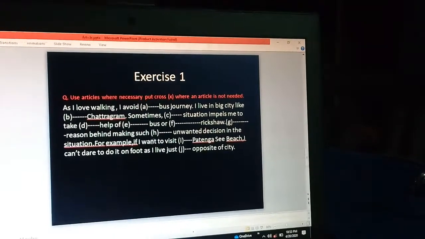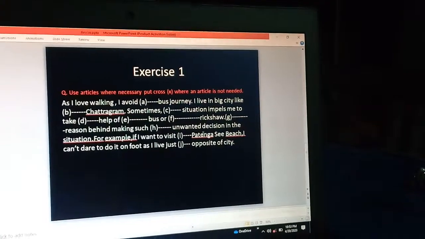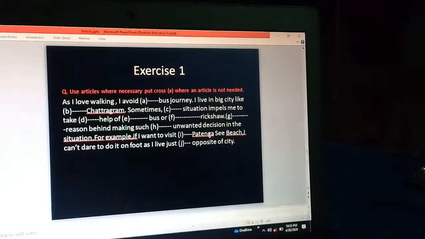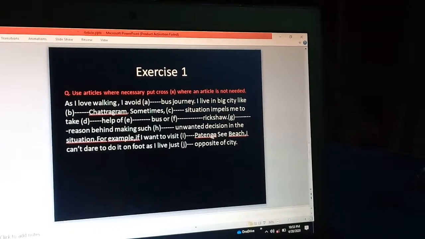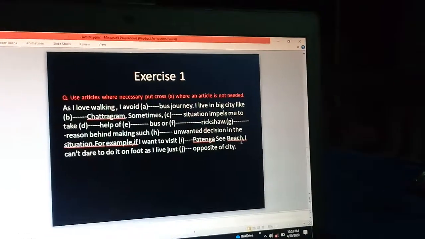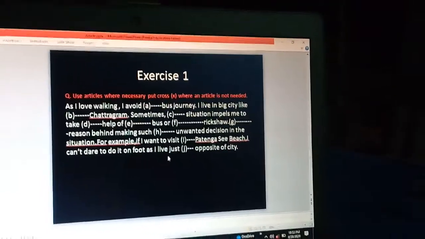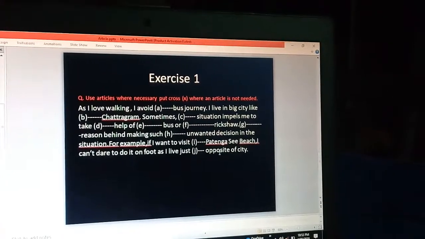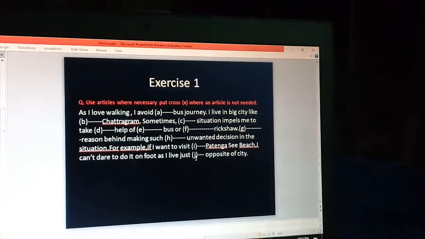For example, if I want to visit dash Patenga sea beach, here it will be the cross, because this is the name of a place, so it is the proper noun as we told earlier. Before the name, that means proper noun, we cannot use any article. I can't dare to do it on foot as I live just opposite of city. I told you noun plus of, so here it will be the.